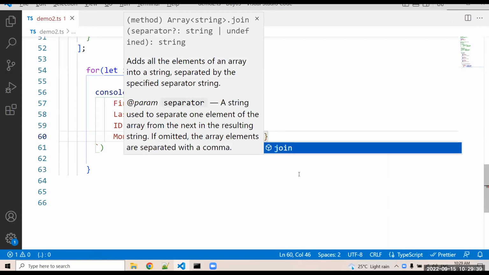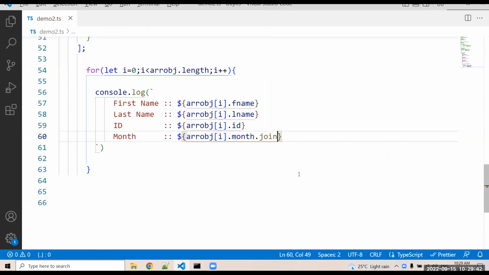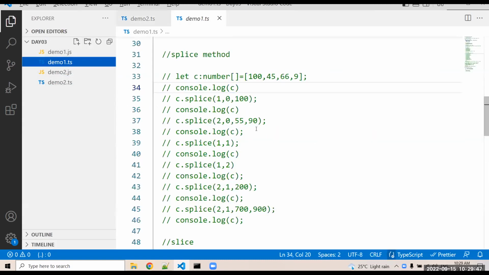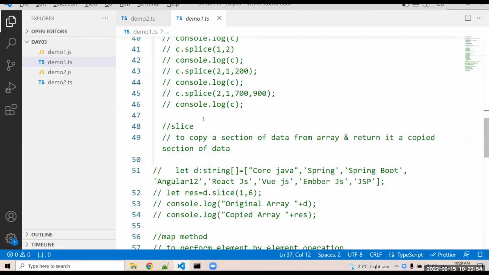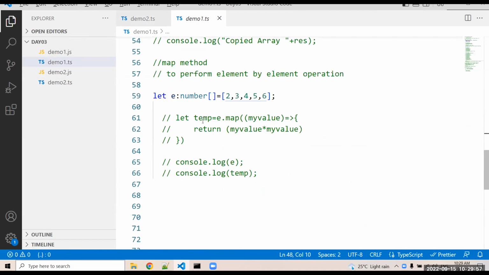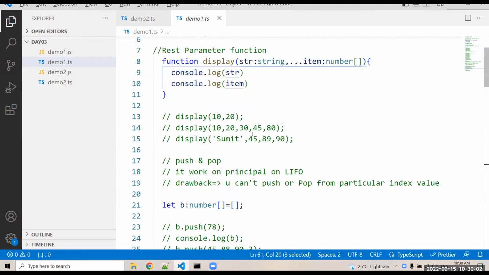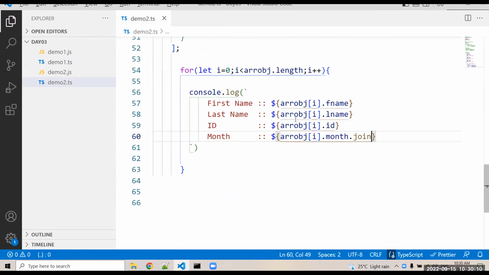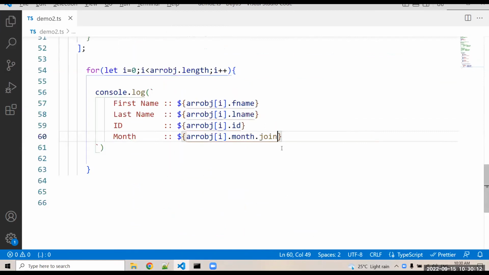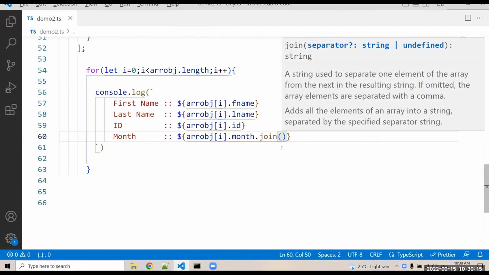So can we use join? Yes, you can, because month is an array. Join is an array method, which we learned in demo 1 TSF. Another question is, sir Sumit, can we use a splice method as well? Yes, you can. You can use slice method as well. You can use map as well, and push, pop. Yes, you can. Whatever array method is present, you can access it here as well, because basically it is an array.